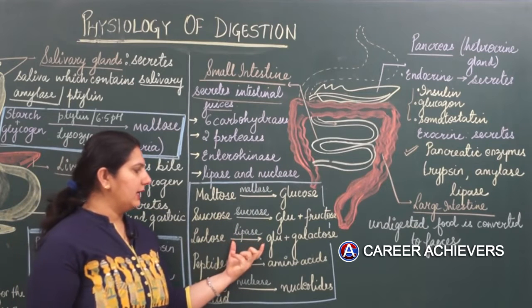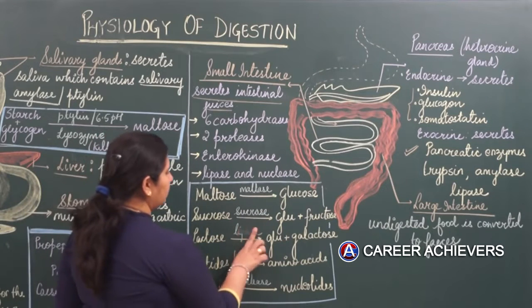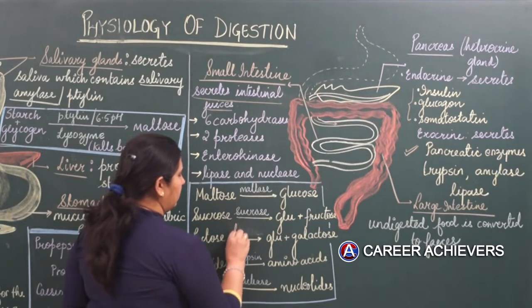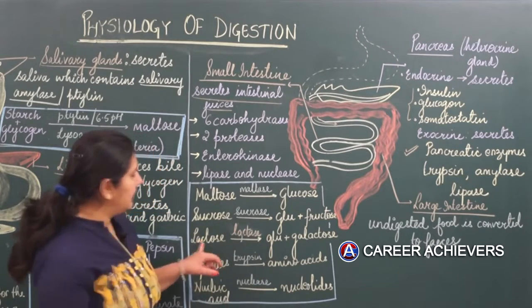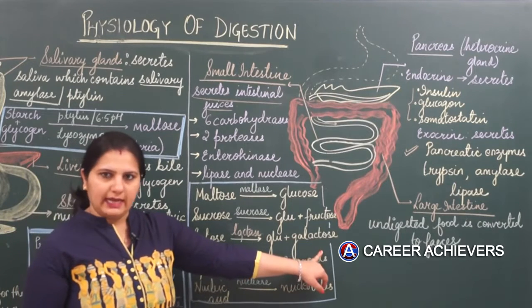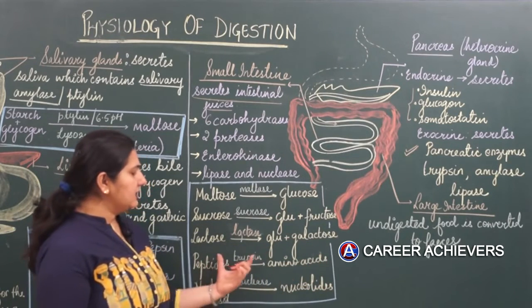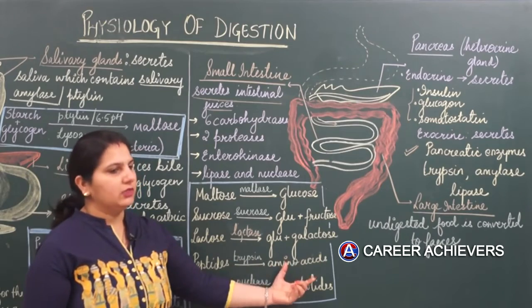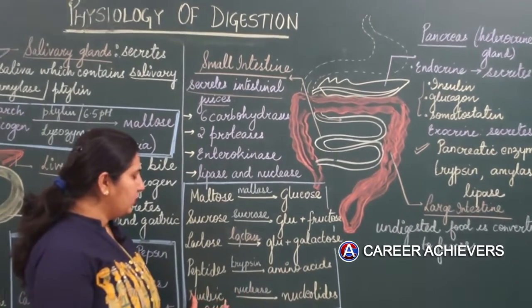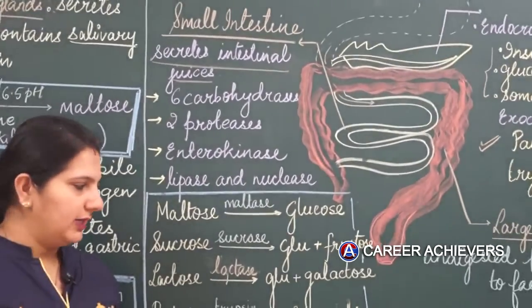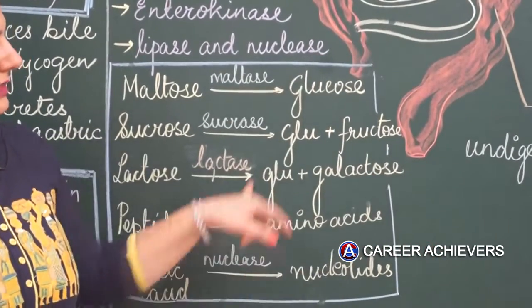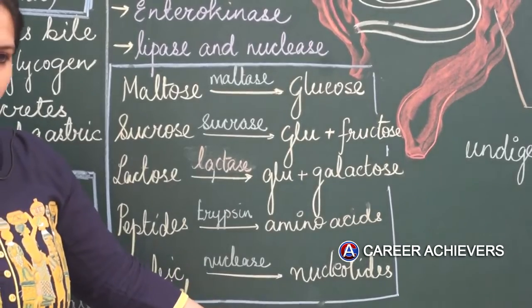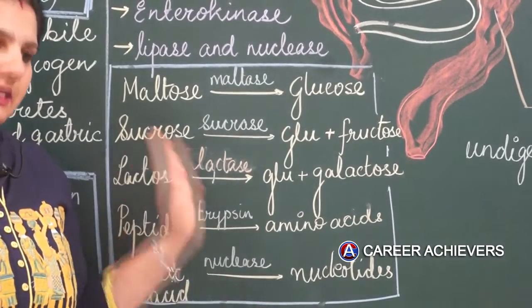Lactose is acted on by lactase and converts lactose to glucose and galactose. Peptides are acted on by trypsin and converted into amino acids. Nucleic acid is acted on by nuclease to convert it into nucleotides. These are the simpler absorbable food molecules which are now digested.